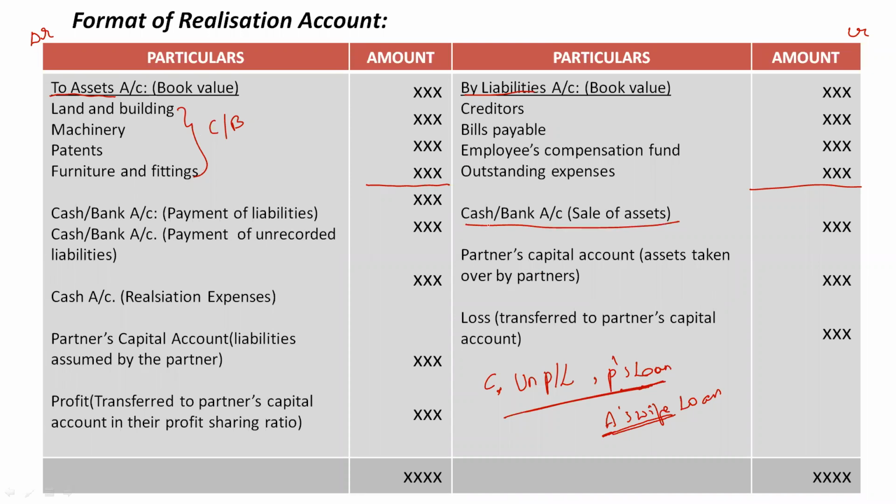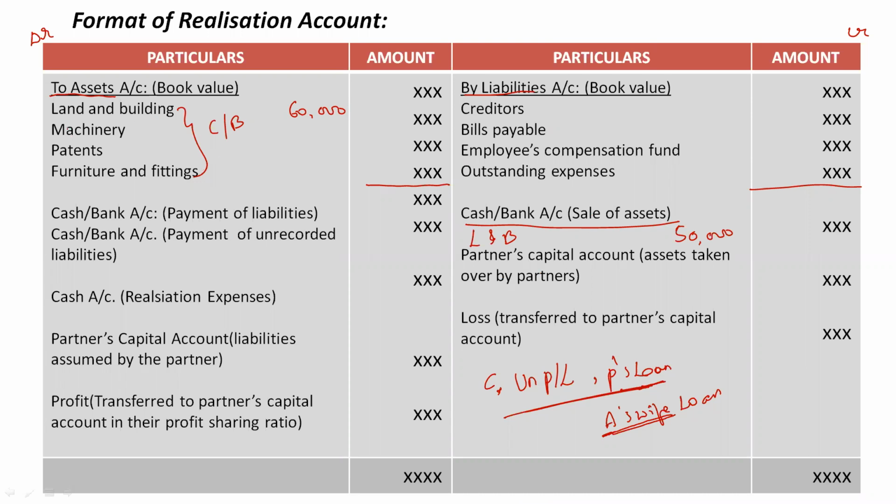Sale of assets. Suppose the land and buildings value was rupees 60,000. It's been sold for 50,000 rupees. So I'll record it here as land and building realized for rupees 50,000. Clear? So all the assets that have been sold will be recorded as cash or bank account.